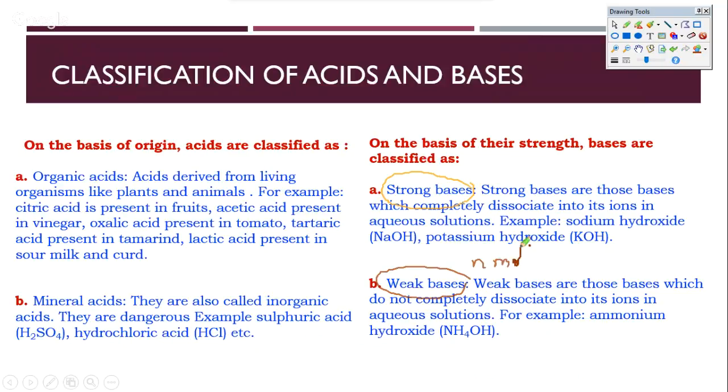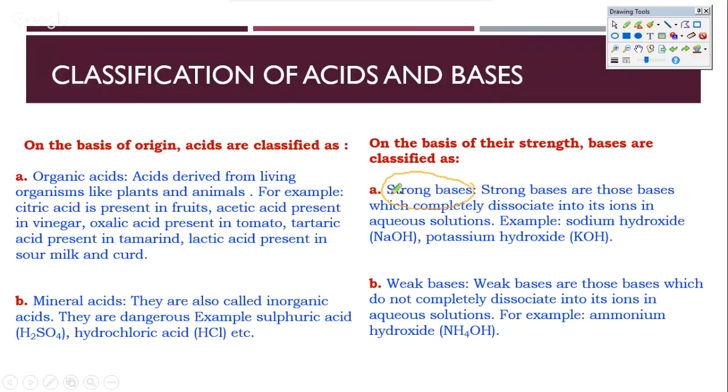If you take n moles of a weak base, the moles of OH minus that come out are pretty low, very much less than n, say n dash. The moles of OH minus would be much smaller compared to n. A typical example of a weak base is NH4OH, ammonium hydroxide.